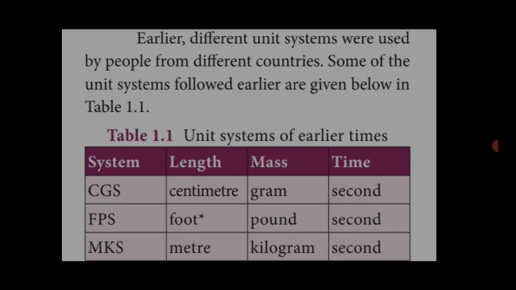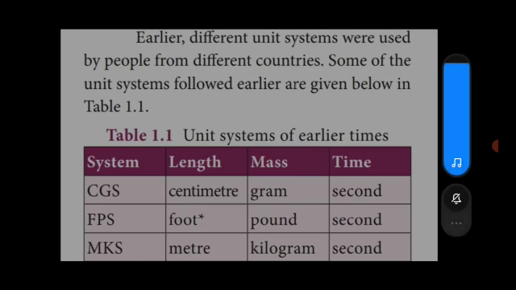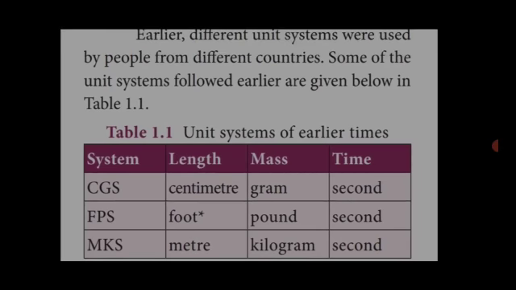Let's see the first system, CGS. In the CGS system, C is for centimeter, G for gram, S for second. Length is measured in centimeters, mass in grams, and time in seconds. That is the CGS method.